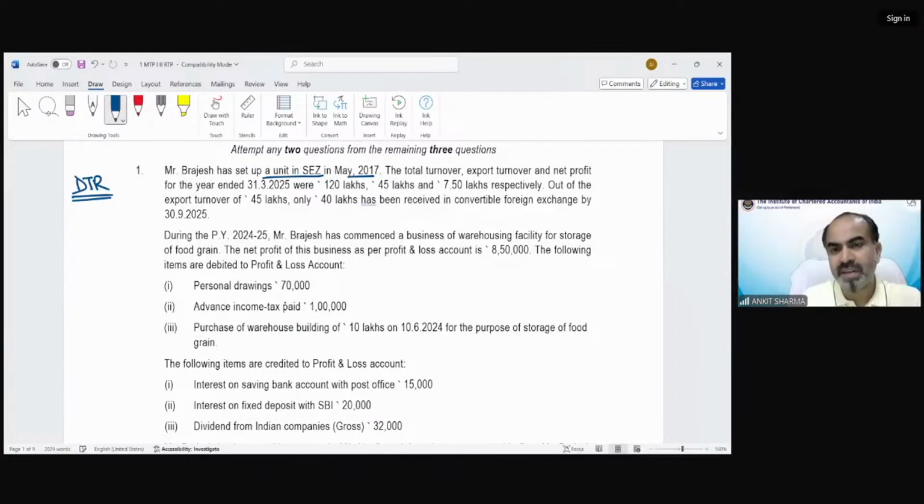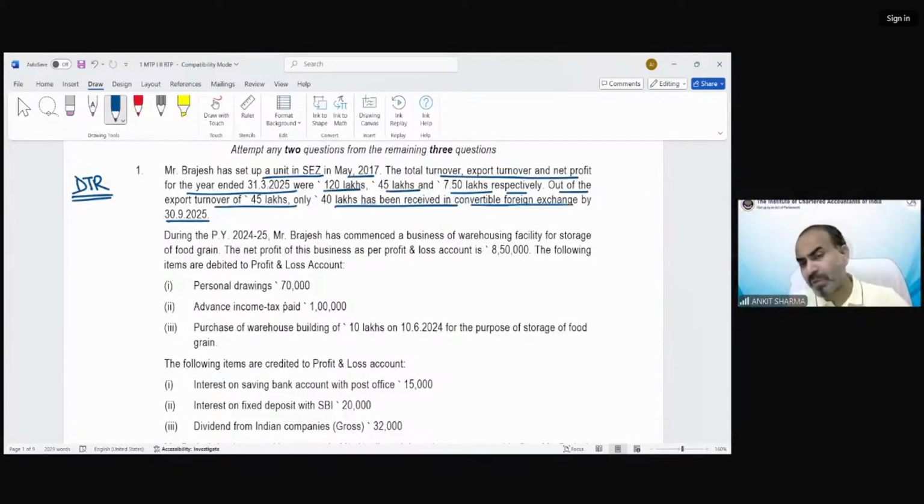In May 2017, the total turnover, export turnover and net profit for the year ended 31st March 25 were 120 lakh, 45 lakh and 7.5 lakh respectively. Out of the export turnover of 45 lakh, only 40 lakh has been received in convertible foreign exchange by 30th September 2025. So can you tell me why this information has been given? On the basis of this information, what kind of deduction can we claim?